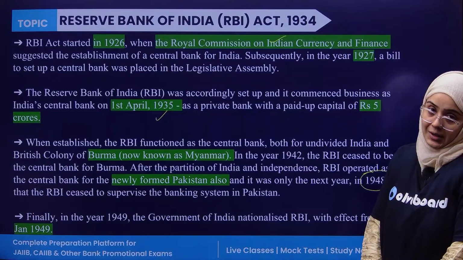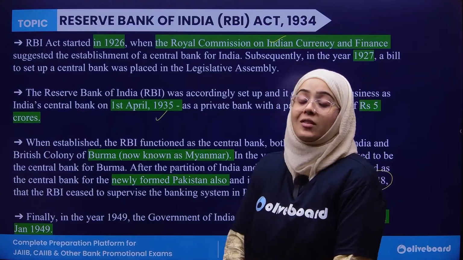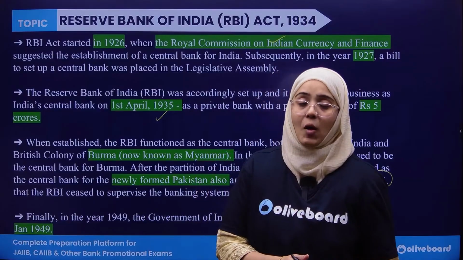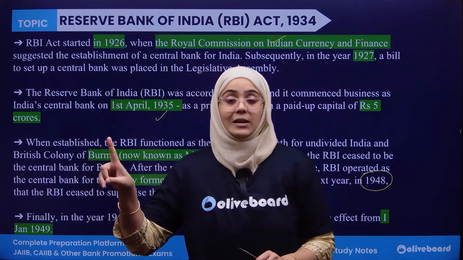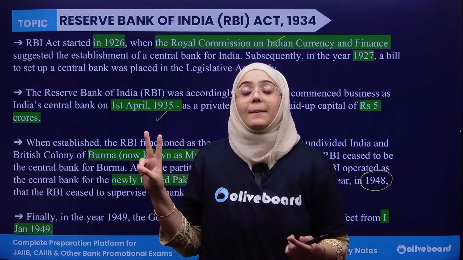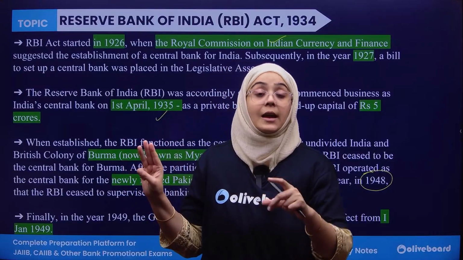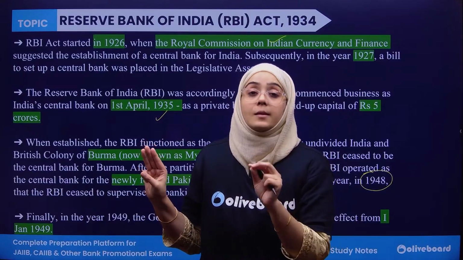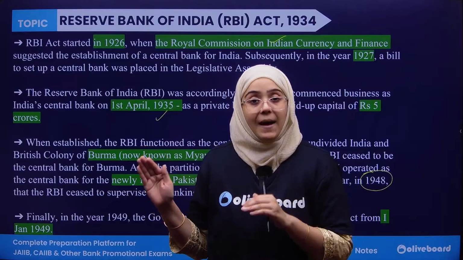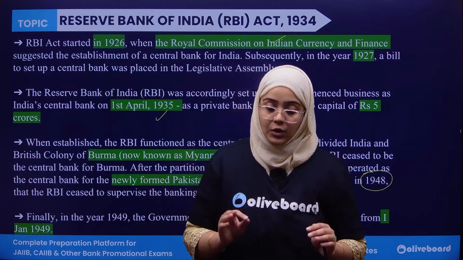Finally, in the year 1949, the government of India took over control of the Reserve Bank of India, and it was nationalized in 1949. So you have to remember the important things: in 1926, the Royal Hilton Young Commission gave the recommendation for RBI. Second, the Reserve Bank of India Act was passed in 1934. Third, it started working in 1935. RBI was nationalized in 1949. RBI also served as a bank for Burma and Pakistan, until 1942 and 1948 respectively.